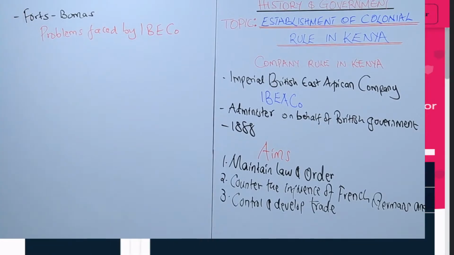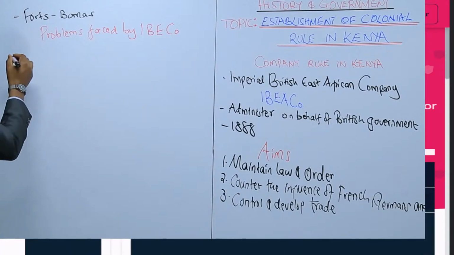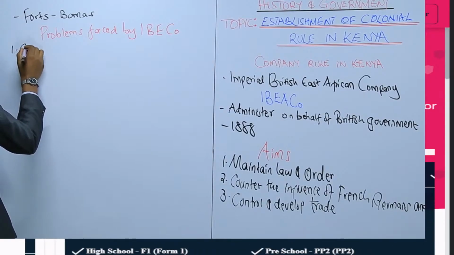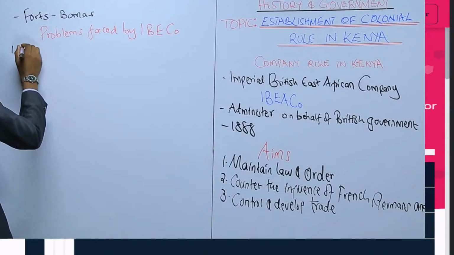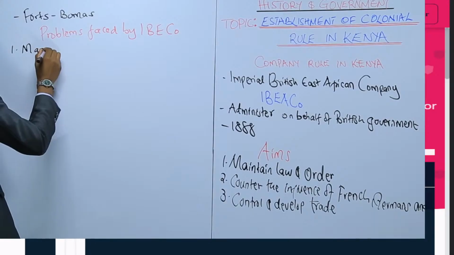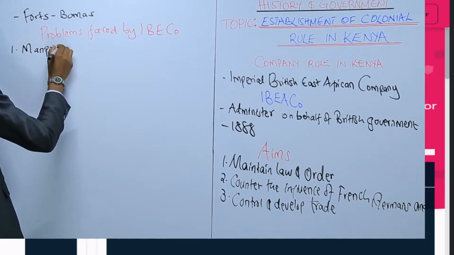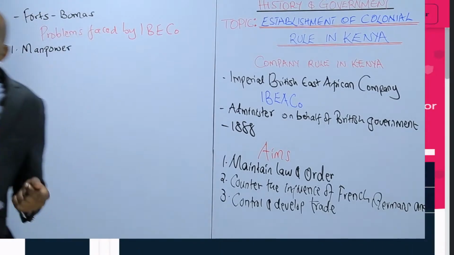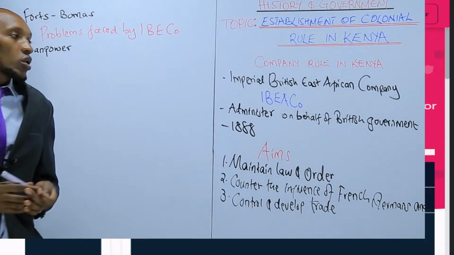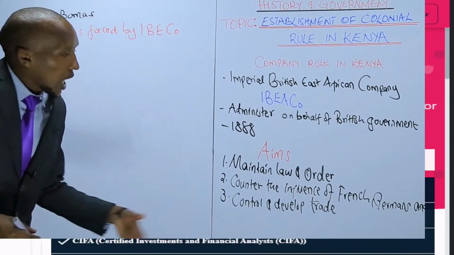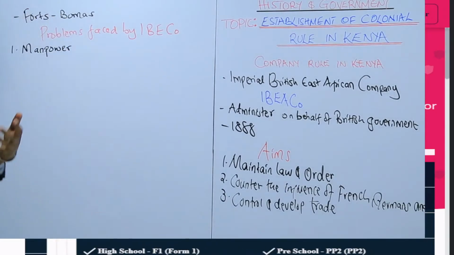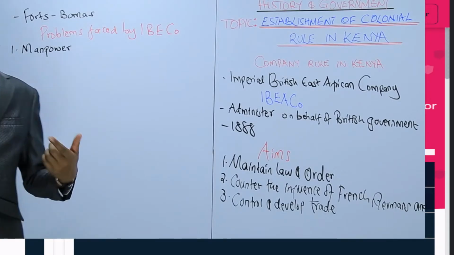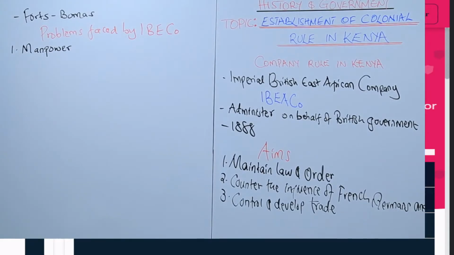The first one is that they did not have enough manpower. They did not have enough leaders to effectively carry out their activities or their objectives. That was a very significant challenge that they faced.